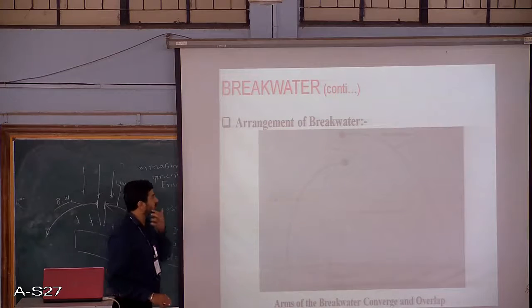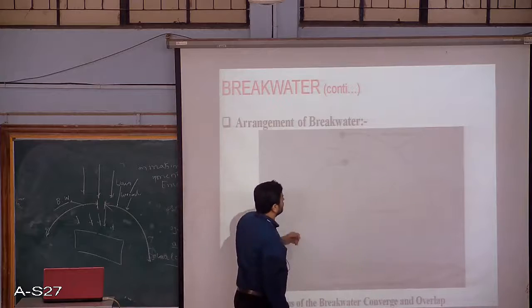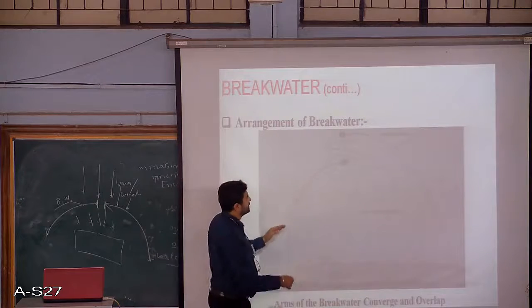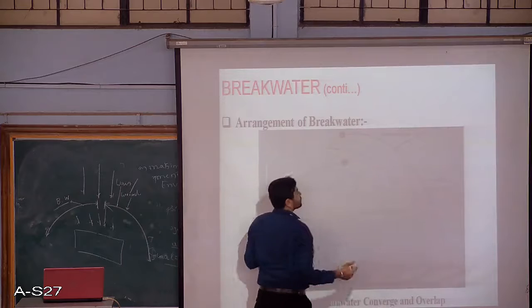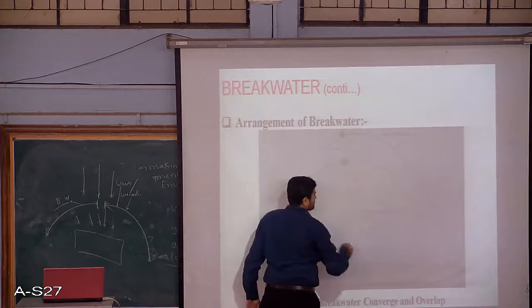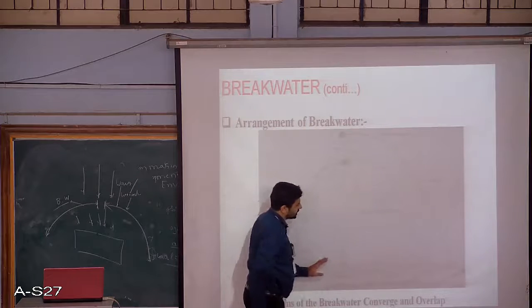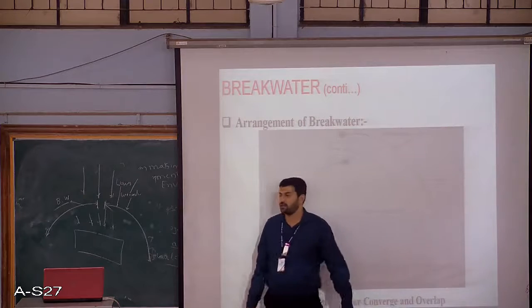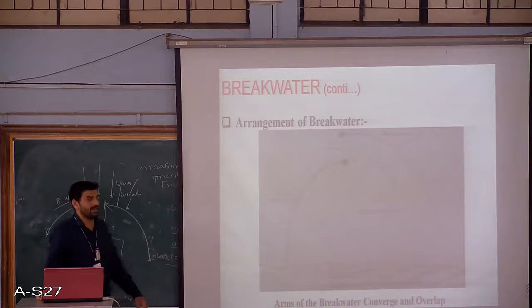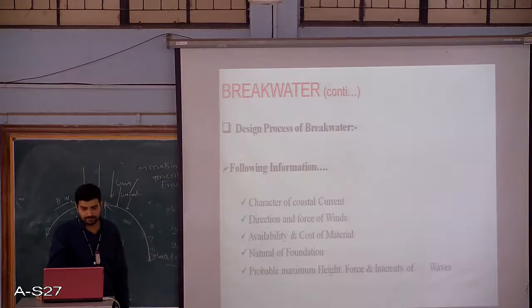One more type of arrangement that you can have is this one, which is nothing but the arms of breakwater, where they converge and overlap. So this is one breakwater, this is one breakwater. It looks like an arm which is converging. This particular area is the sheltered basin. This is the turning basin area. This particular region can be utilized for the construction of the harbor components. Again, the choice of the arrangement of the breakwater depends upon the locally available site conditions.